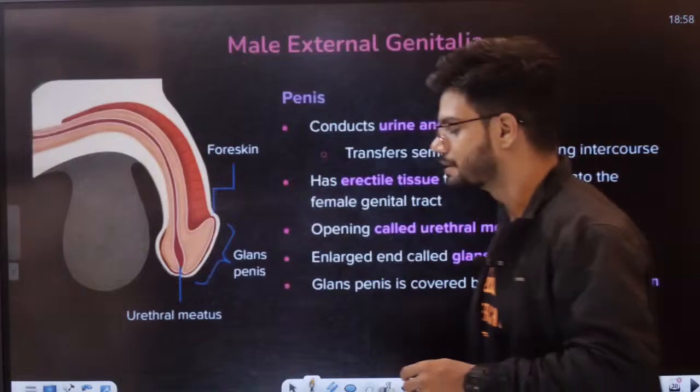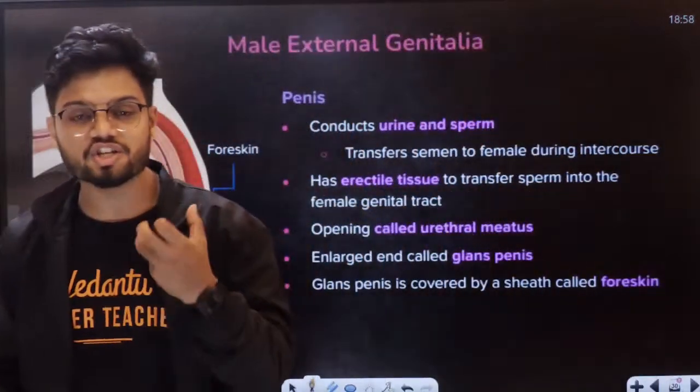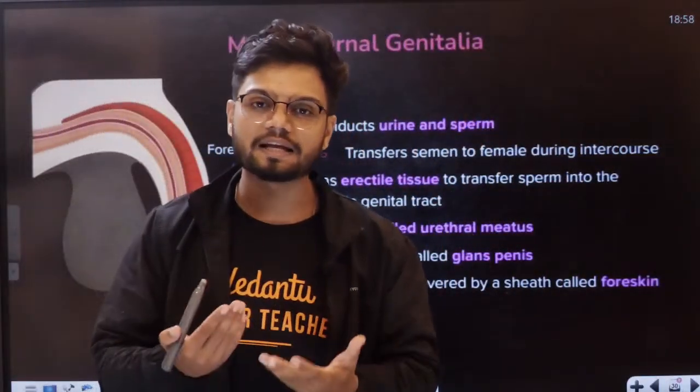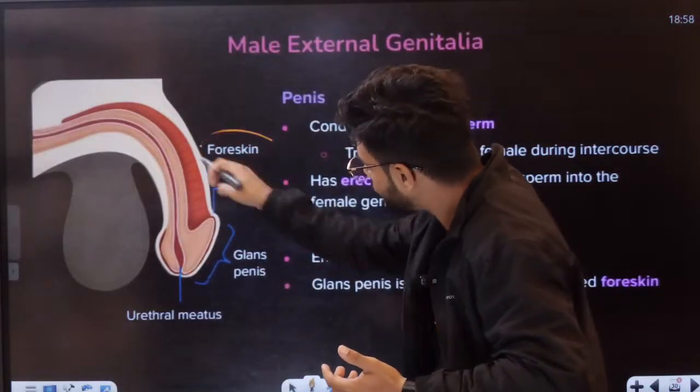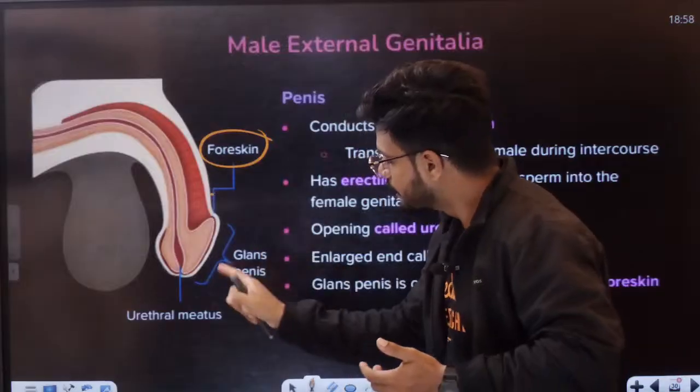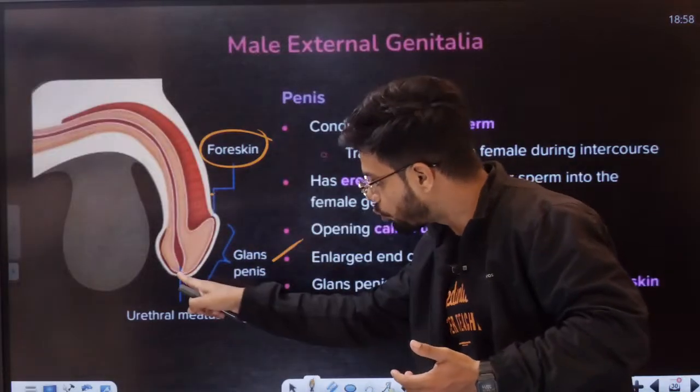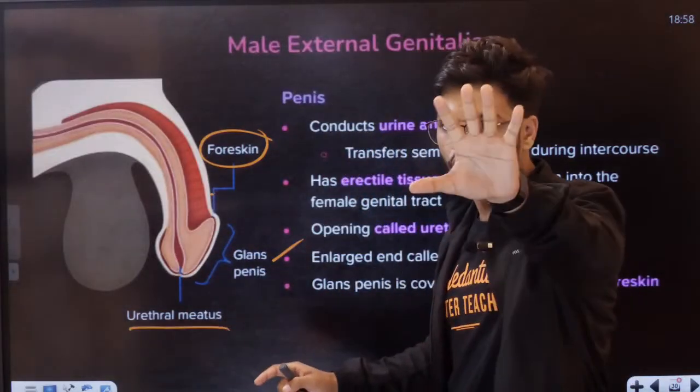Then we have the penis. The penis is the male external genitalia. The external genitalia is called the penis here. This entire thing is called the penis. As you can see, it is covered by a foreskin outside. The swollen end is called the glans penis. The opening is called the urethral meatus. All of you know this.